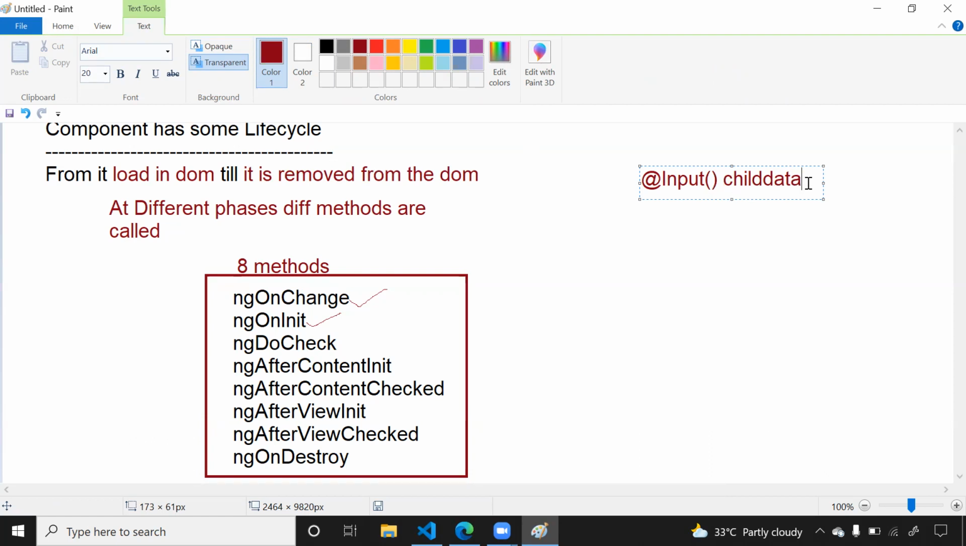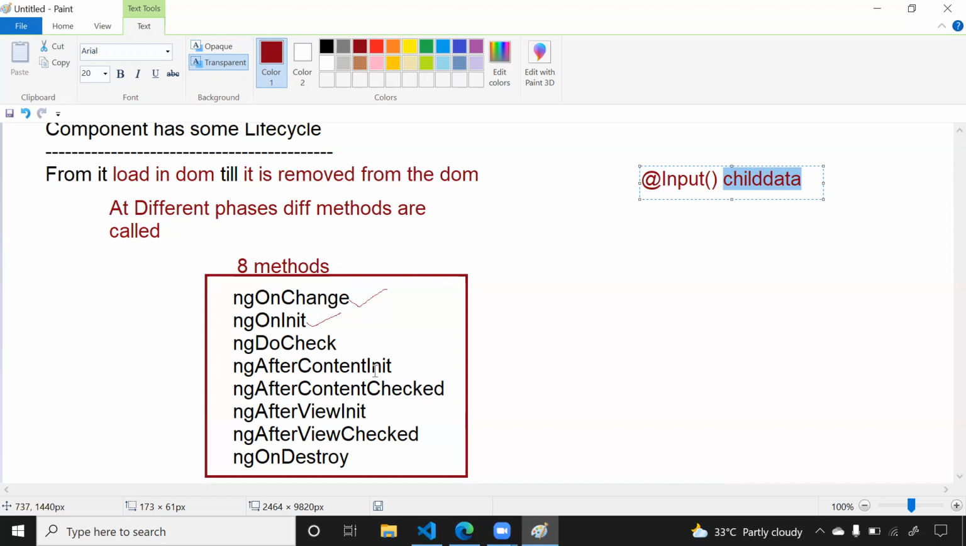So whenever there is some change in this property, then this ngOnChanges method will be called. And ngOnInit is called only one time when your component is loaded in your DOM. ngDoCheck is another lifecycle method. This is called whenever there is some change in the component. Whenever there is even a slight change in the component, your ngDoCheck is going to be called. And ngOnChanges will be called the first time, plus it will be called whenever there is a change in your input decorator property.